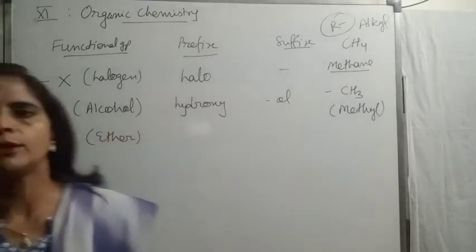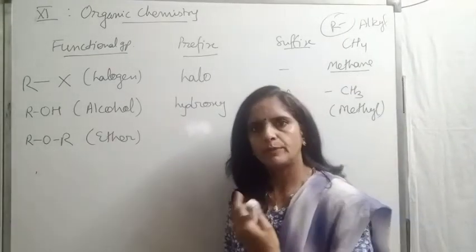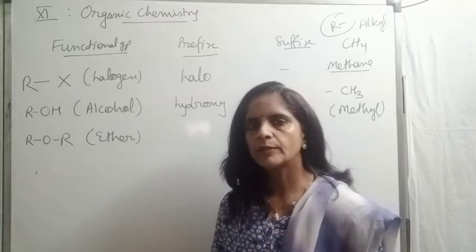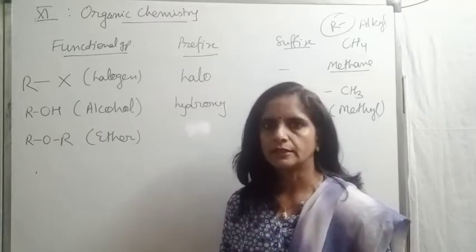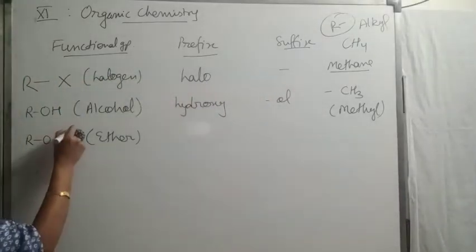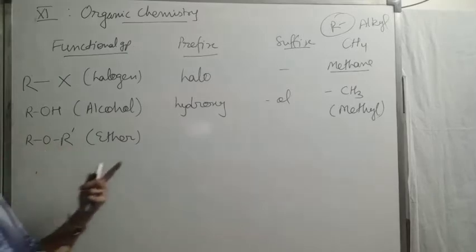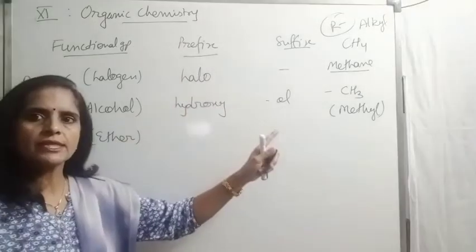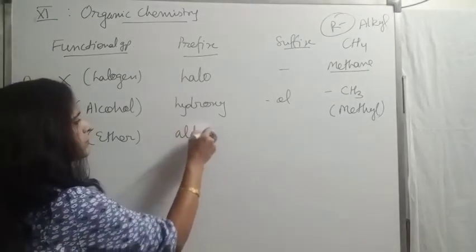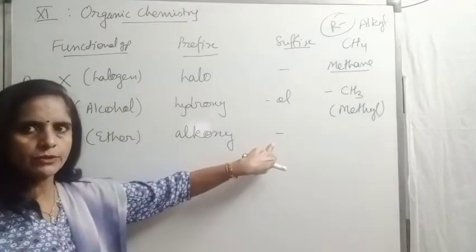One thing let me tell you, in case of ether, there are two alkyl groups. Both can be the same or they can be different. If both alkyl groups are the same, we call it a symmetrical ether. If both are different, that is an unsymmetrical ether, and the general formula to represent it is ROR'. Again for ether, like halogens, there is no suffix, only the prefix alkoxy. No suffix for ether also.